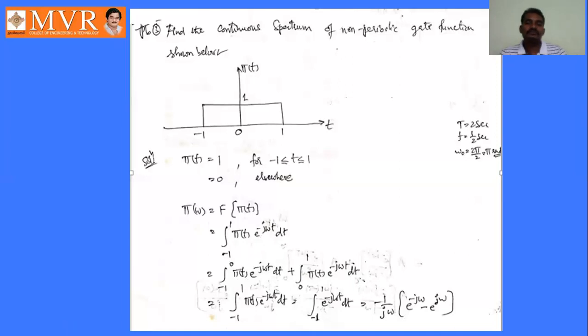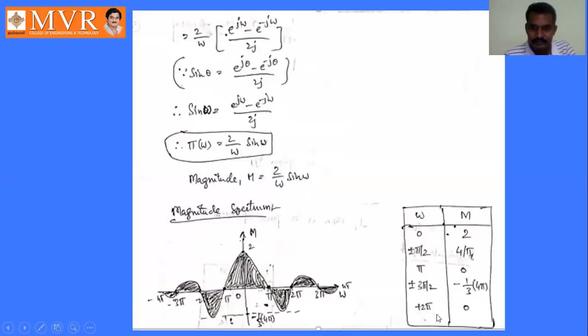Whatever procedure you follow, you will get the same answer. So integral minus 1 to 1 phi of t into e power minus j omega t. Here phi of t value is 1 from minus 1 to 1, so it is 1 into e power minus j omega t. So it is e power minus j omega t by minus j omega, with 1 by j omega extracted outside, into e power minus j omega minus e power j omega. We have to substitute the values of t here, so the t values are 1 and minus 1.